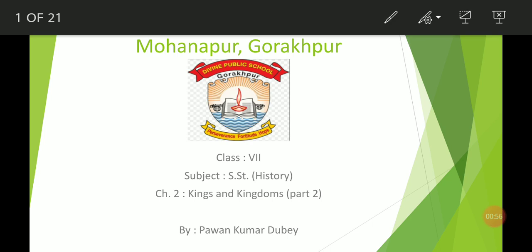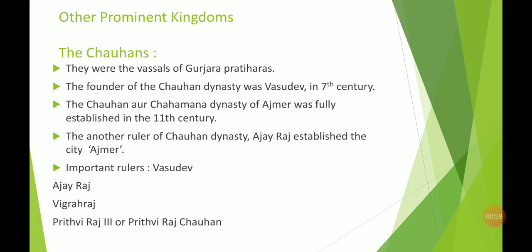And now in the next topic we will start some of the other kingdoms that arose during that period. There we have to see the Chauhans. First of all we will go for the Chauhans, those who emerged during the 7th century.